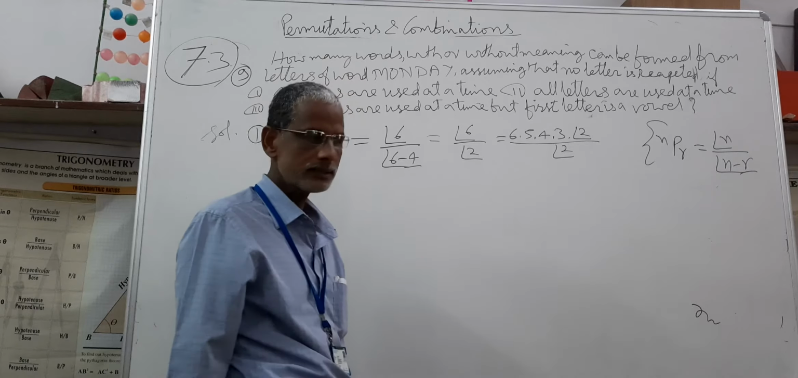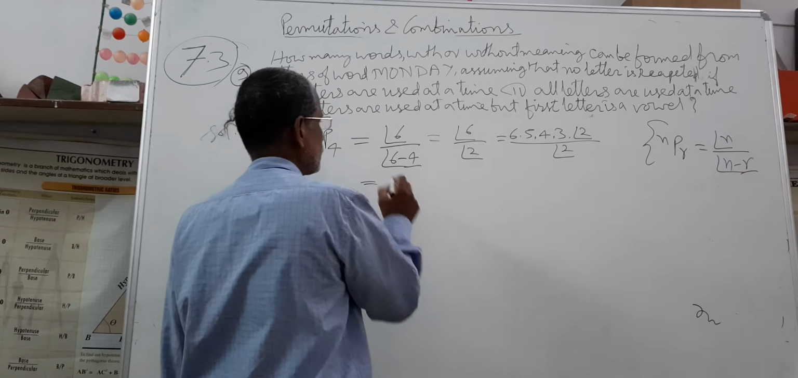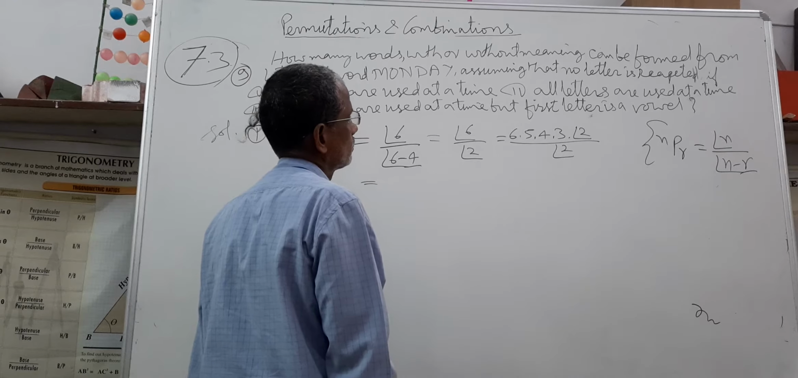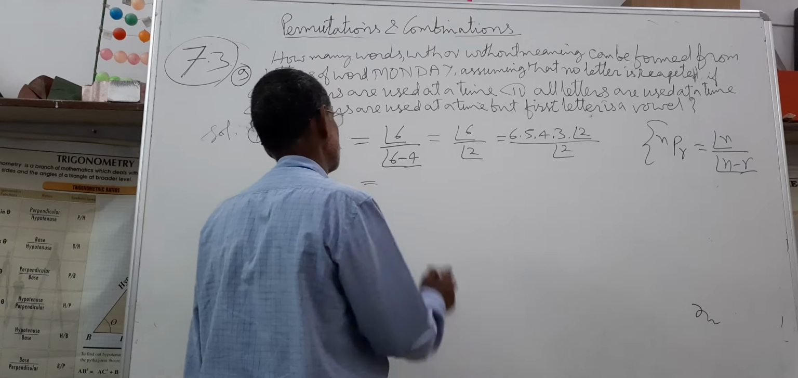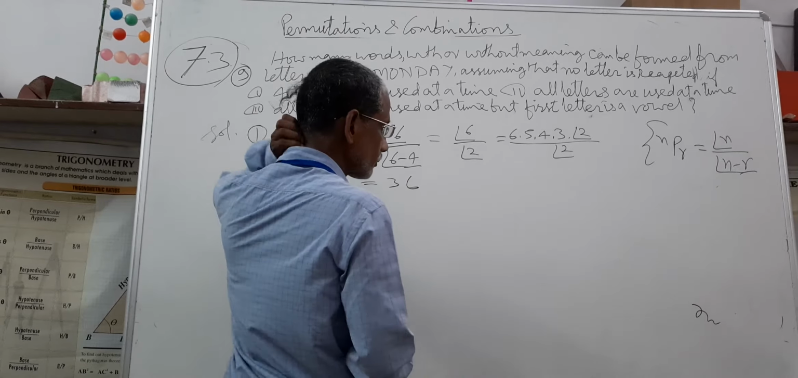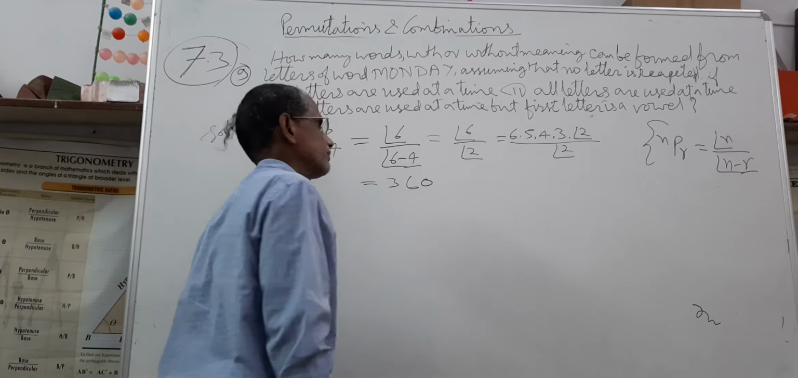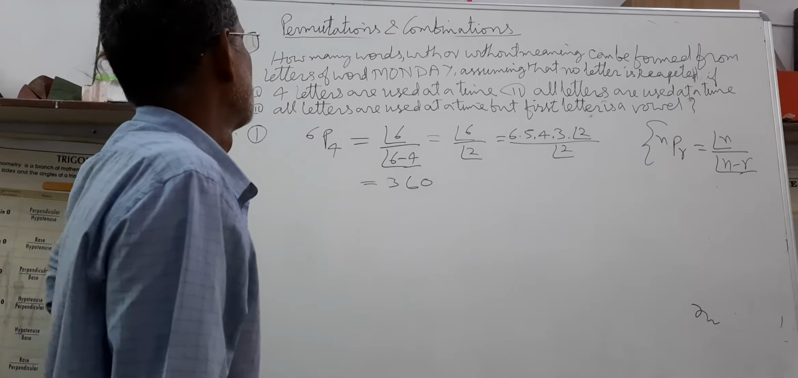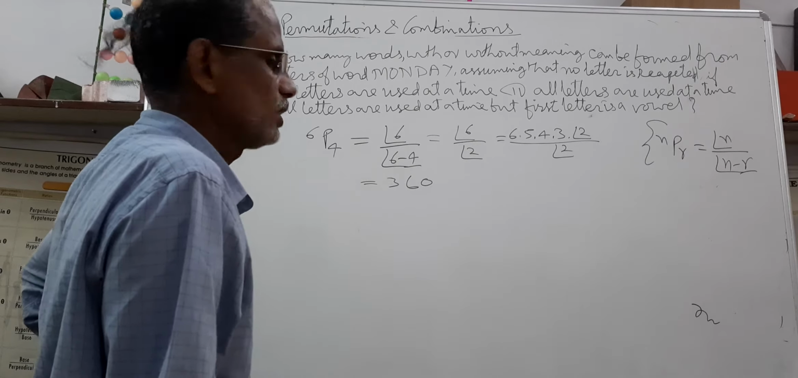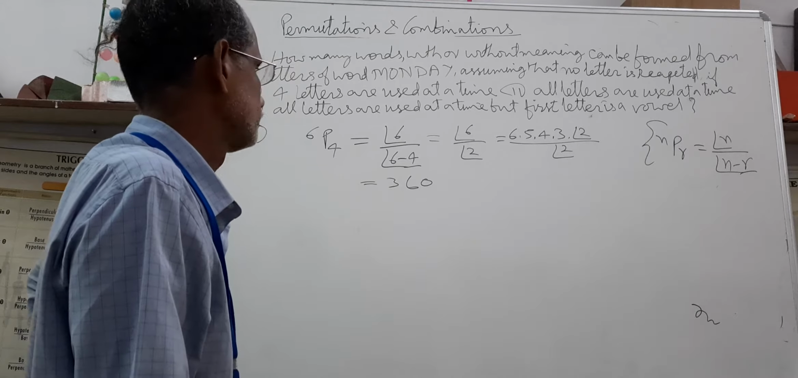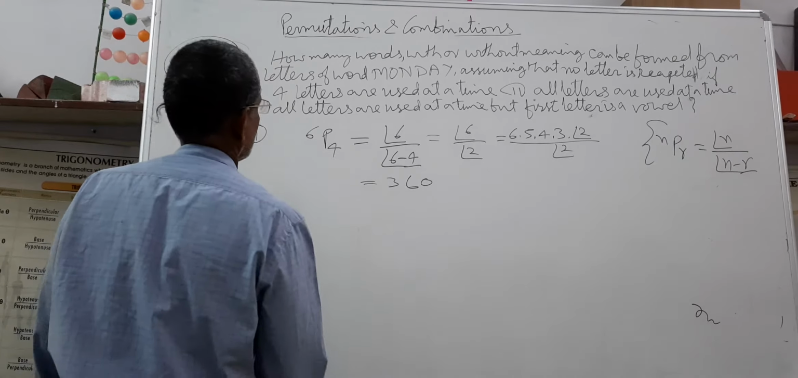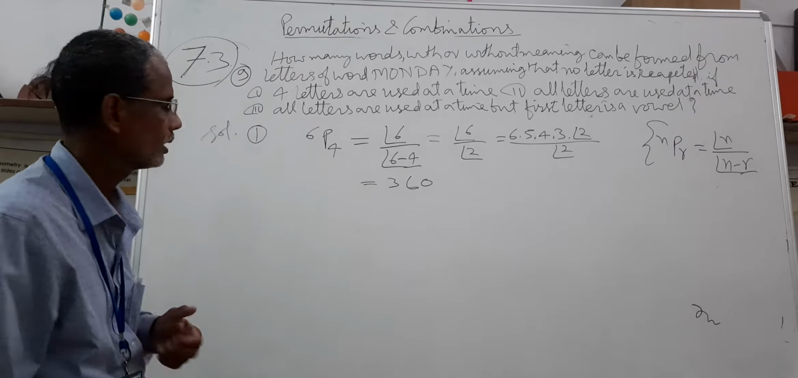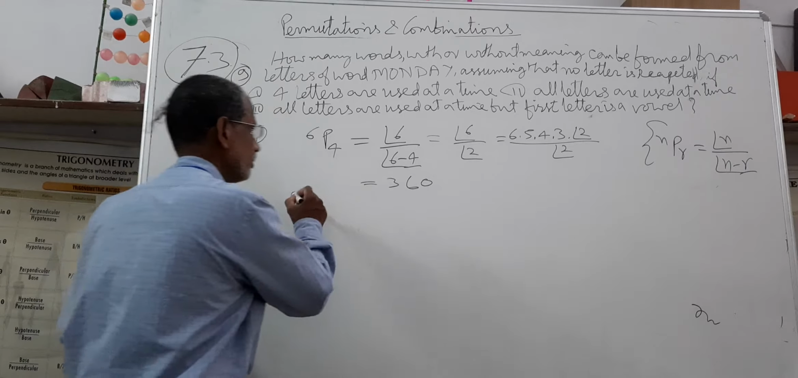Factorial 2 gets cancelled, and it is equal to 360. This is your answer. Now, if you do not want to use a formula like this, then apply the basic rule for the same question.